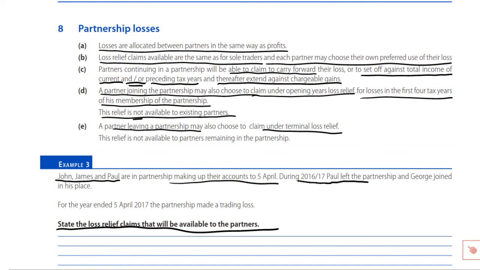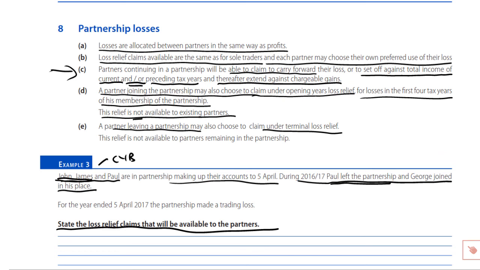During 16-17, Paul left the partnership and George joined in his place. So for who we're left with, Paul left the partnership, so we've got John and James there. They continue, so they will be assessed on CYB. They are continuing partners, and on that basis, therefore, those are the reliefs available.